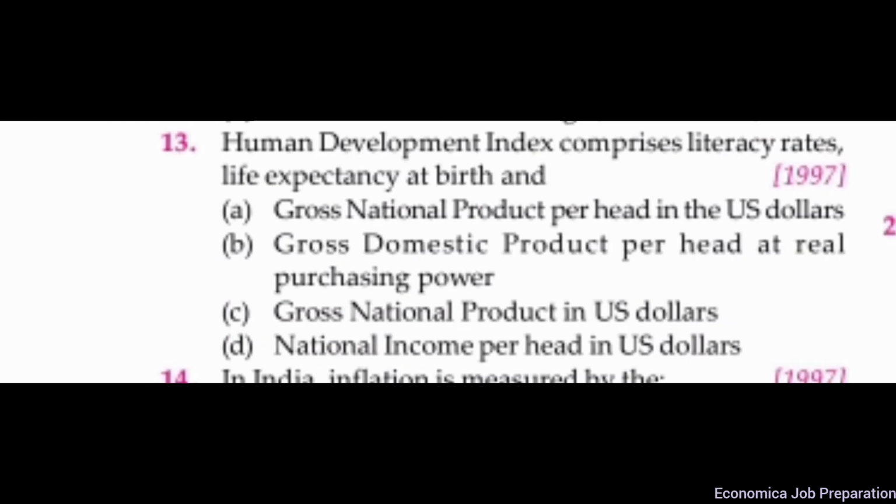The Human Development Index comprises literacy rates, life expectancy at birth, and here the correct option is option D, national income per capita head in US dollars. HDI, or Human Development Index, measures achievement in terms of life expectancy, literacy, and adjusted real income. That means standard of living. The first HDR calculations were made in 1990 by Mahbub ul Haq.